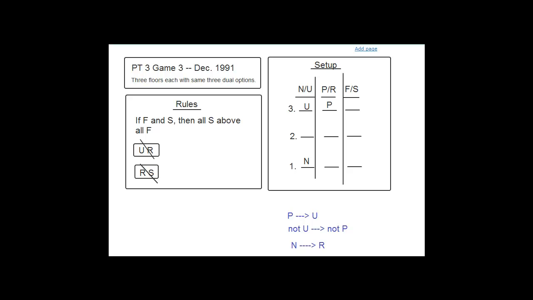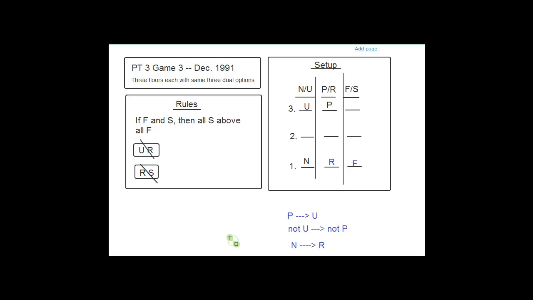So now we basically have two versions of the rule. We have this first version which says if you're P, then you're U. And then we have the second version which says if you're N, then you're R. Okay? So wherever we see an N, we can put an R down. That's here, right? And then we know that if you're research, you have to be family because of this rule, which says if you're research, you can't be a sports car. So if you're research, you have to be family. So we can put an F down, right?